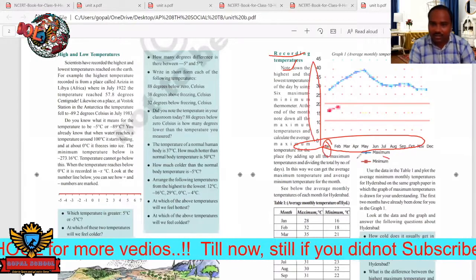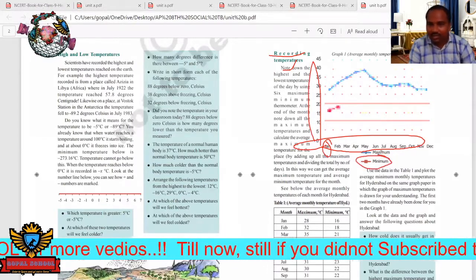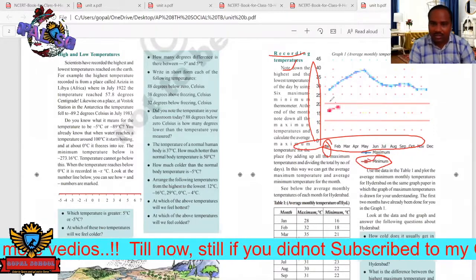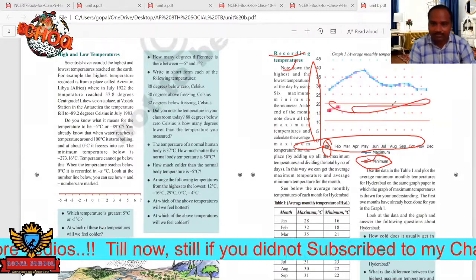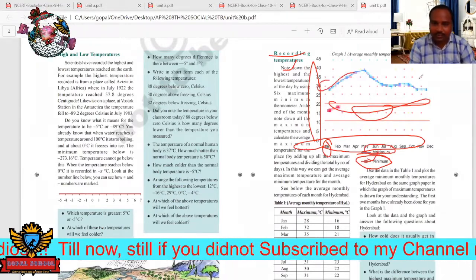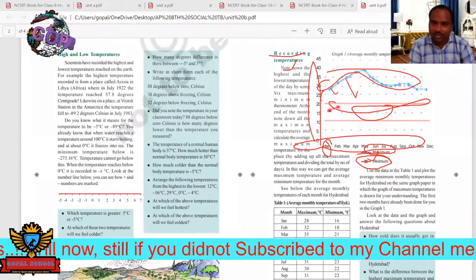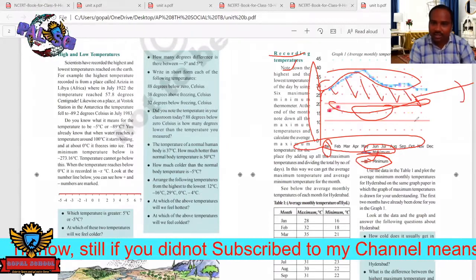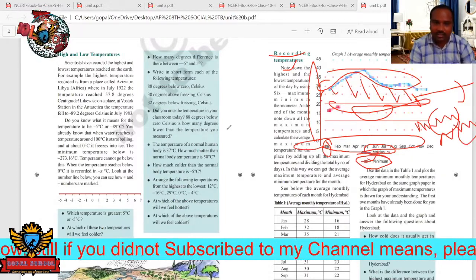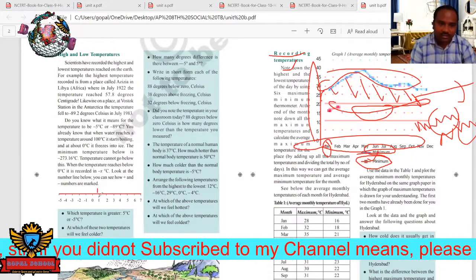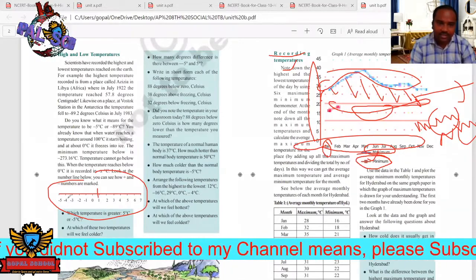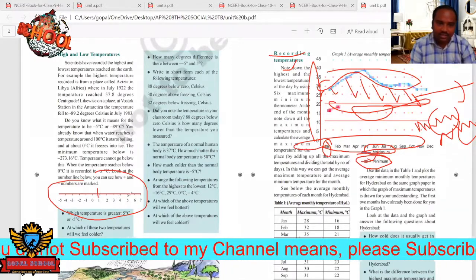It is given that if it has this kind of symbol, that is the minimum temperature. Next, this is the maximum temperature. In between, this is called the mean temperature or average temperature. The temperature line can be seen like this: this is minus degrees, 0 degrees, this is plus degrees.